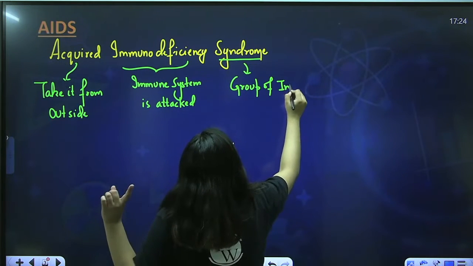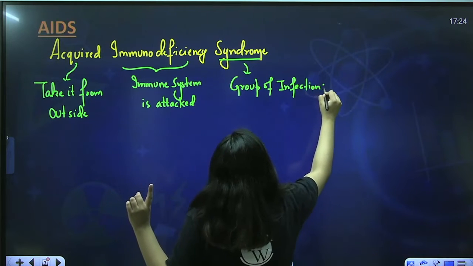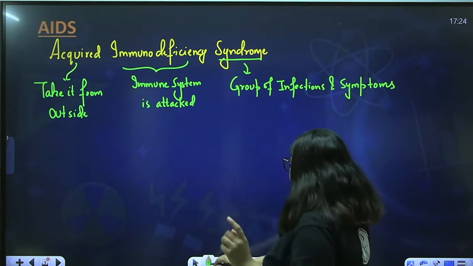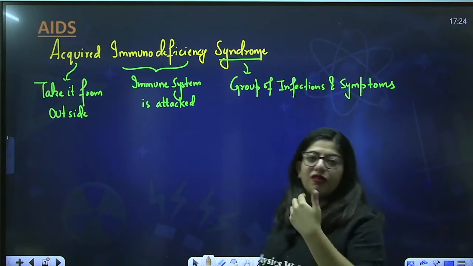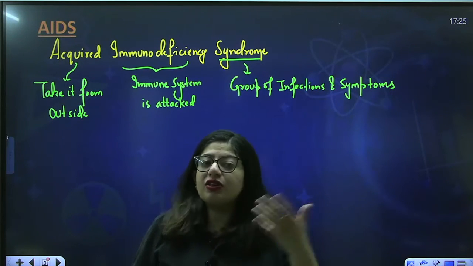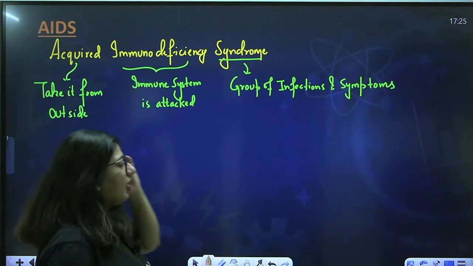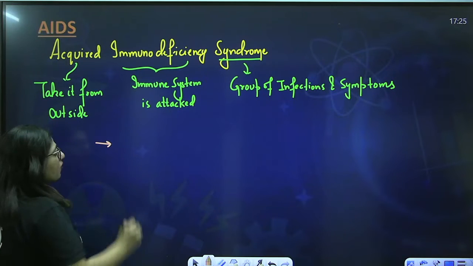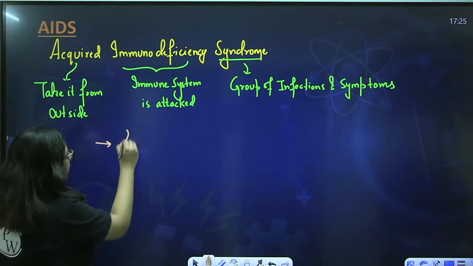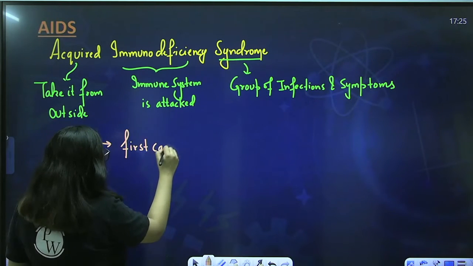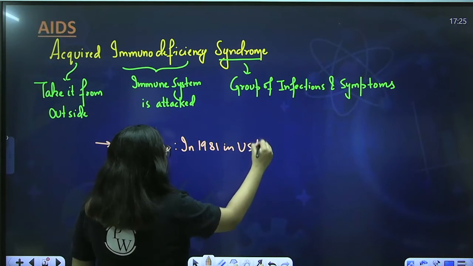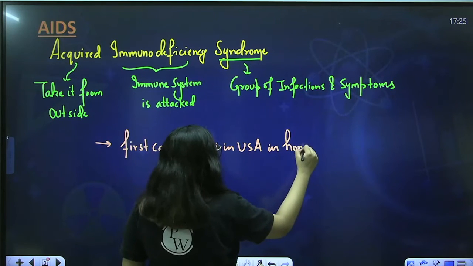So syndrome means a group of infections. So you will not get one symptom, you will get a number of symptoms in this disease, right? For example, the person may get tuberculosis, pneumonia at the same time, or cancer, tuberculosis and some other infections, fine. So the first case of AIDS was seen in the US in 1981 in homosexual males.